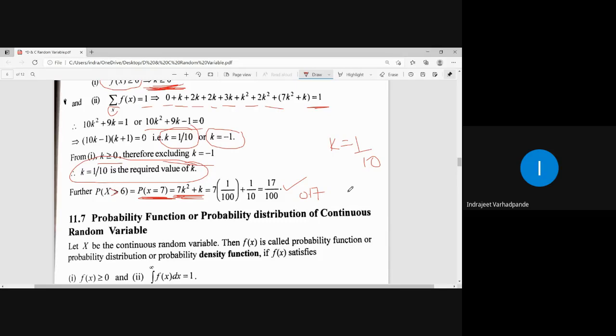The value of probability will always be less than 1. Whenever the denominator is bigger than the numerator, the value will always be less than 1. Take 4 by 8, the value will be less than 1. Take 2 by 4, the value will always be less than 1. So in all such cases, the probability is less than or equal to 1. For x greater than 6, only one condition was there, x equal to 7.